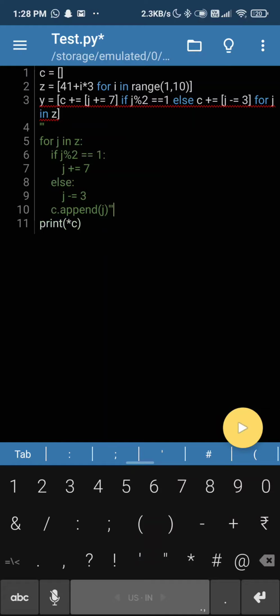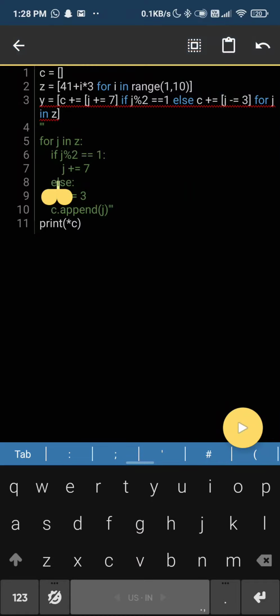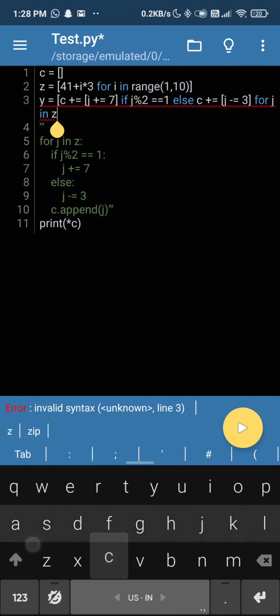What else would have gone wrong here? For J in C, right? If J mod 2 is equal to 1, true left, else false right. So let's do this whole thing again.